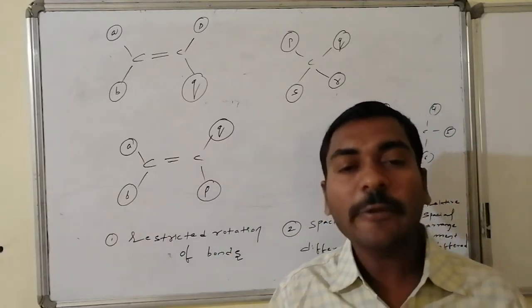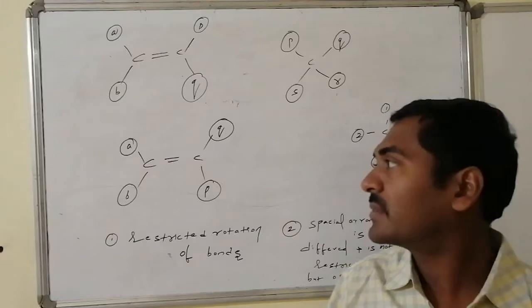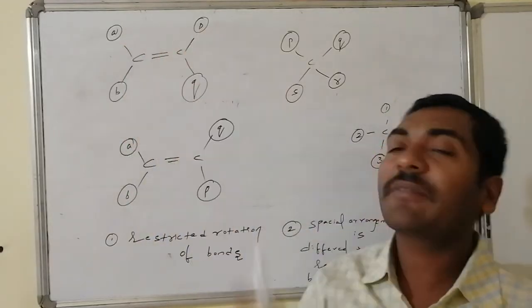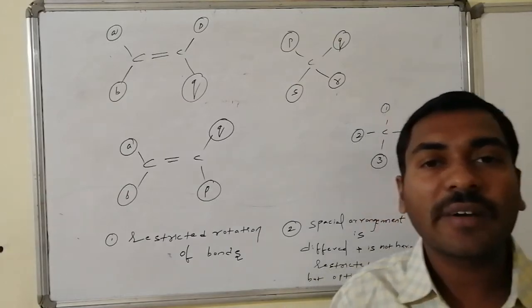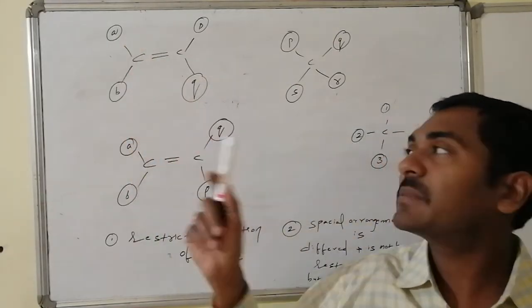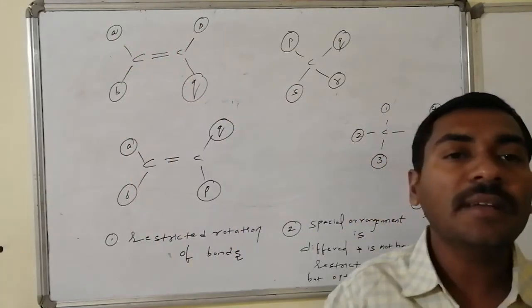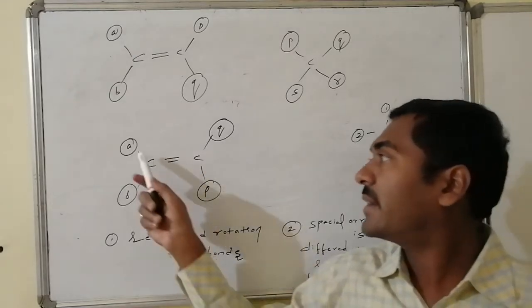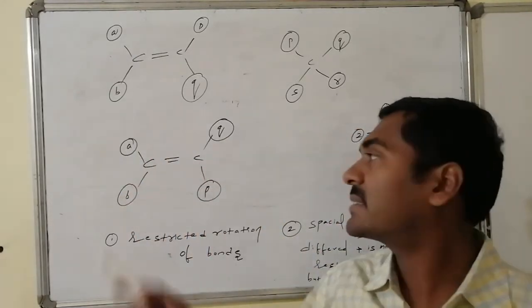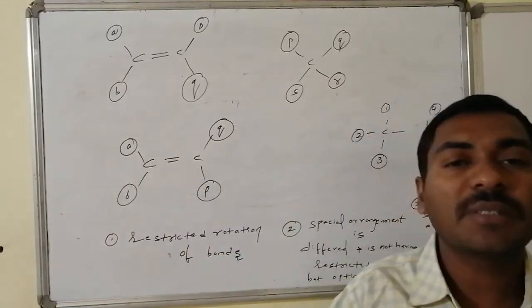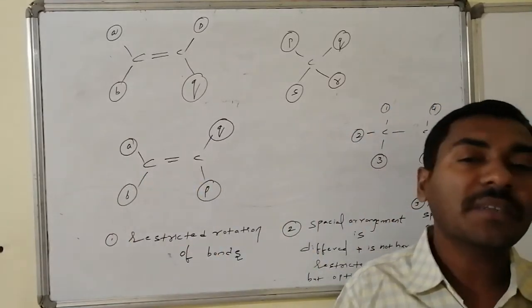The same type of arrangement is present. Thus, here A and P are very near to one another, whereas A and Q are far away from one another. They are with the maximum distance and these two are with the minimum distance. Here, the reverse thing is happening. A and Q are at a little distance, A and P are at the maximum distance. These two are different compounds.